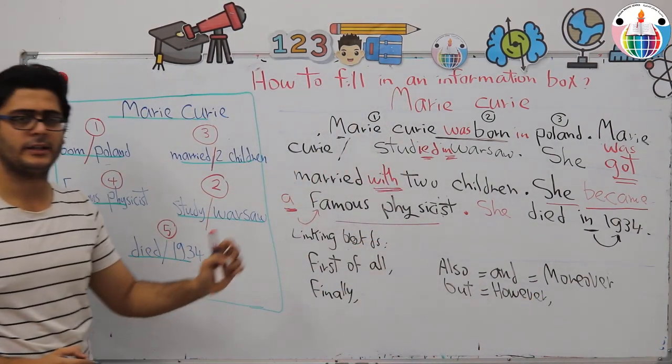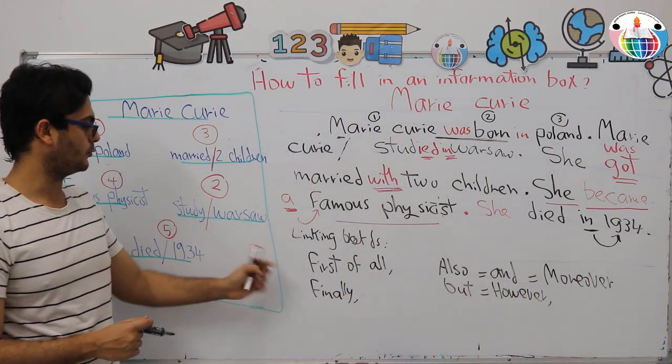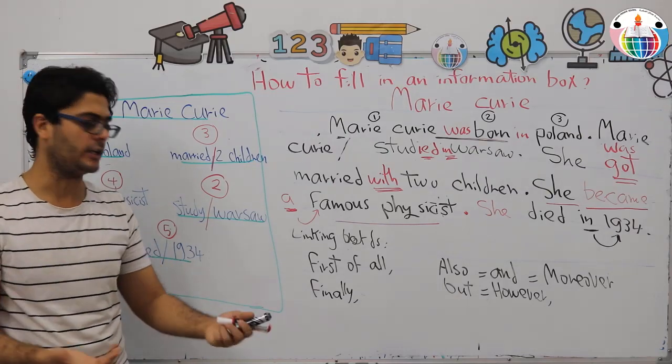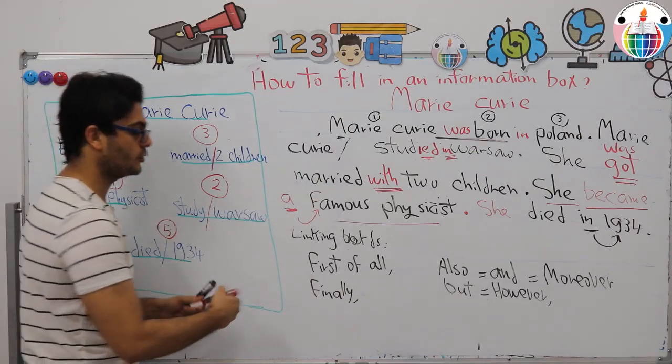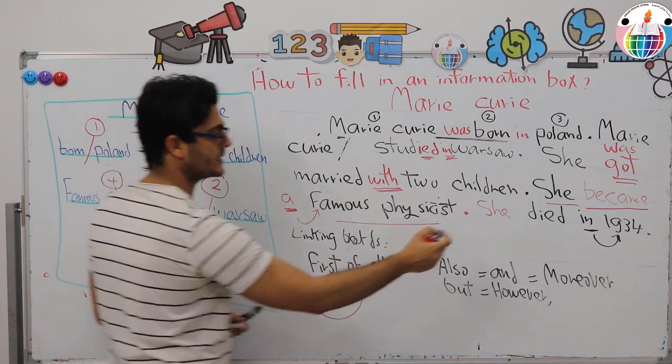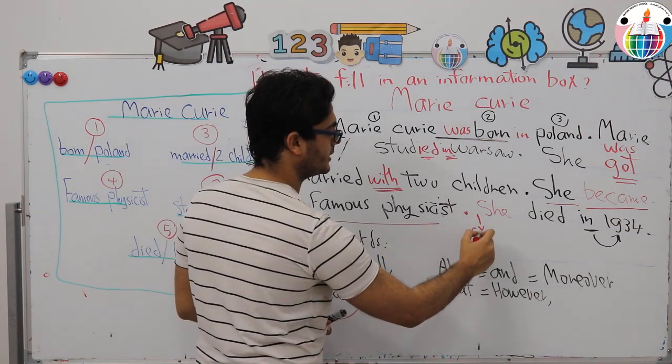There are lots of linking words to use, but we're talking about these in a simple way in order to use them. For example, if you want to use finally, you can say here, finally she died in 1934.